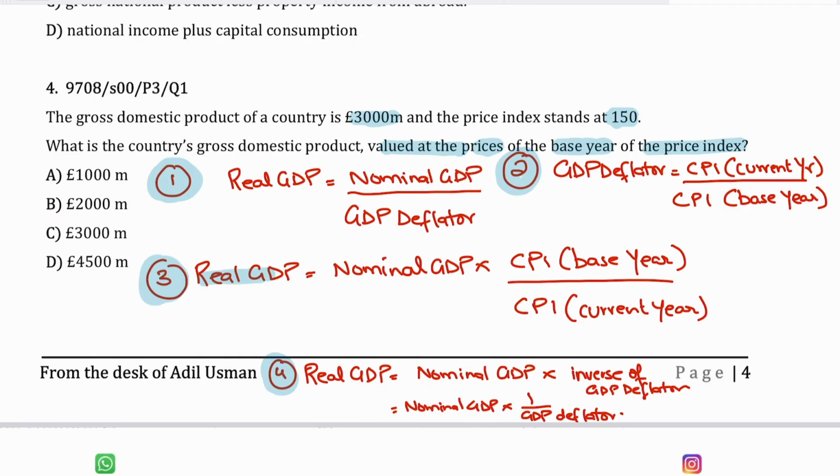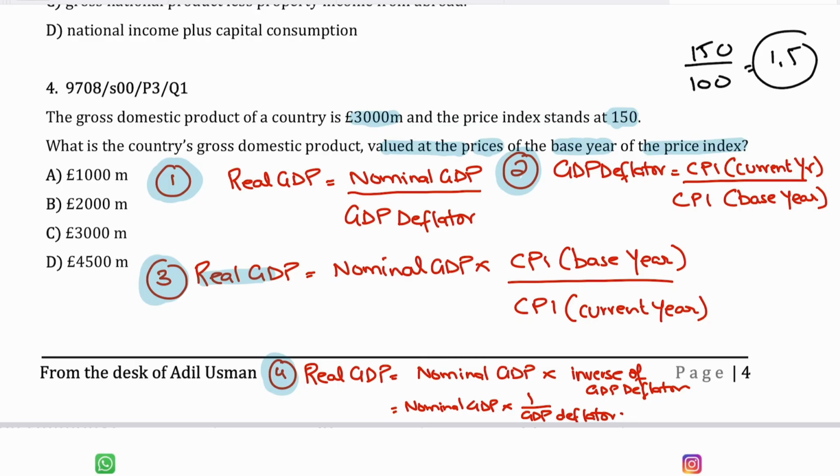So real GDP would be nominal GDP divided by the GDP deflator, and the GDP deflator is the CPI of the current year divided by the CPI of the base year. Now the base year CPI is 100, and remember that in the base year your inflation rate is 0. So the CPI of the base year is 100 and the CPI of the current year is 150, right? So the GDP deflator would be 1.5, right? 150 divided by 100 would give you 1.5.